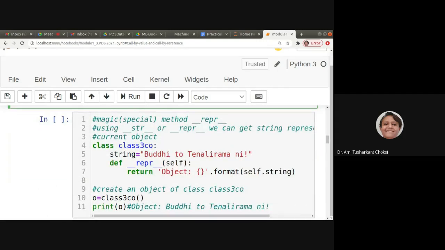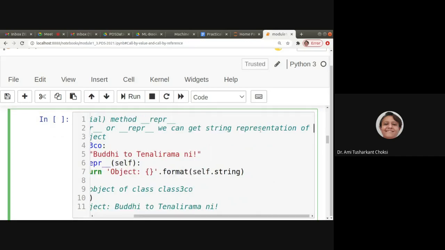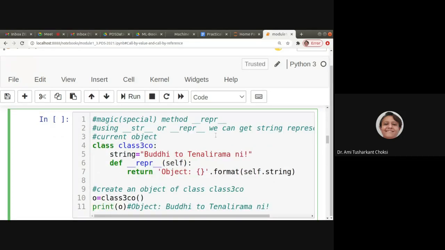Now, another special method, that is __repr__, represent, right? Represent the method using underscore underscore repr underscore underscore. We can get the string representation of the current object. Let us say your class is class 3CU. Now we have the string defined, that is string is equal to Buddhi to Tenali Ramani.